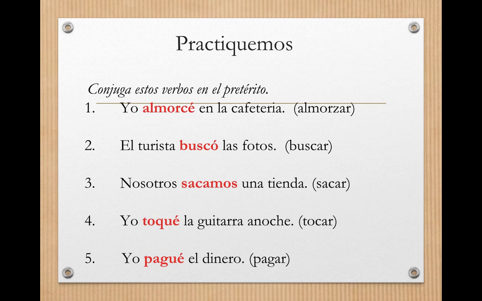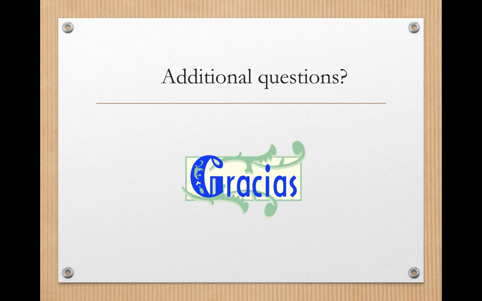Okay, so a recap of what we did today. We learned how to, or reviewed how to conjugate in the preterite tense. And we reviewed some spelling changes that occur in the yo form only to preserve pronunciation. If you have any additional questions or a comment, please leave that on your note guide.